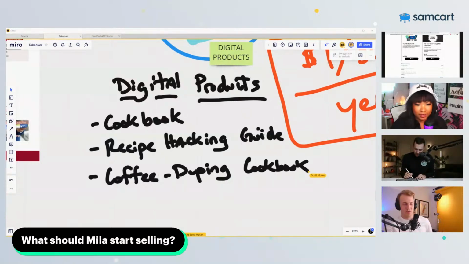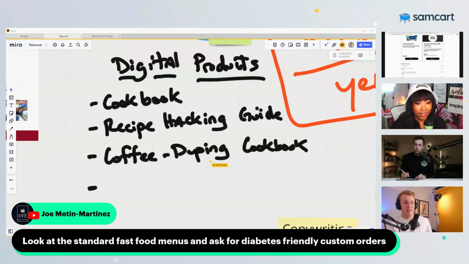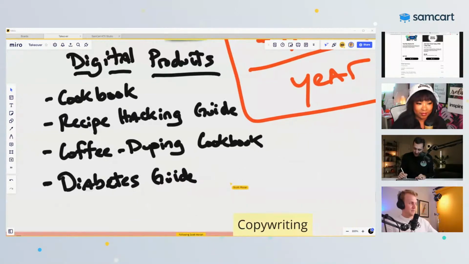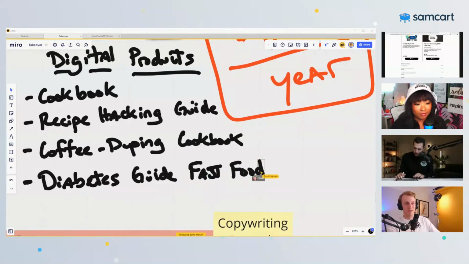All right, we got Joe. Joe dropped an idea: look at standard fast food menus and ask for diabetes-friendly custom orders. So I love that idea. The diabetes guide to McDonald's, the diabetes guide to In-N-Out, the diabetes guide to whatever it may be, Burger King. That could be sweet. How about this? What if we just did the diabetics guide to fast food? These are the top 4 things to order. Or fine dining.